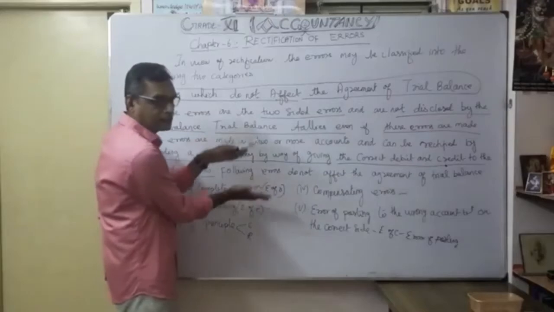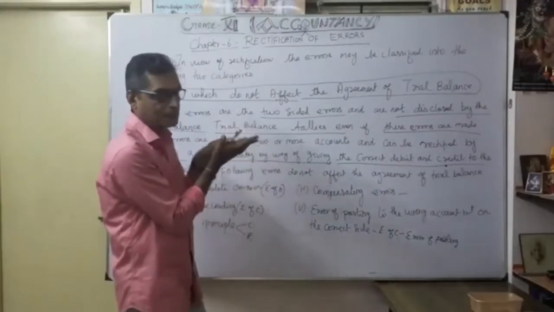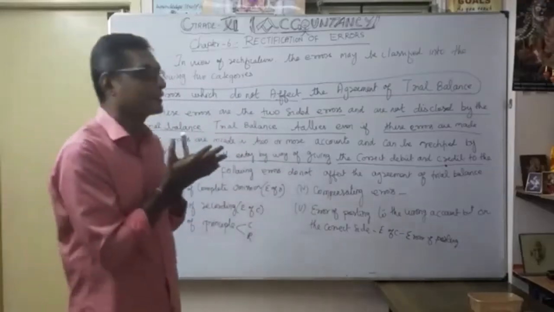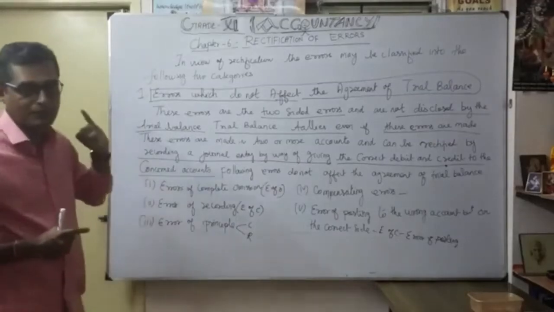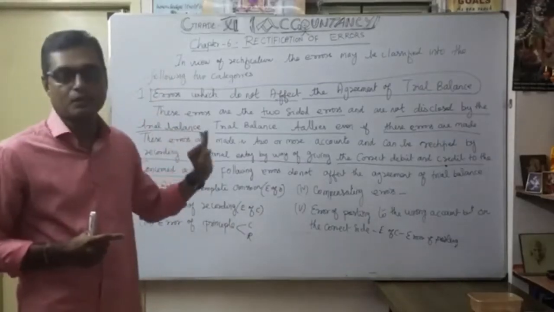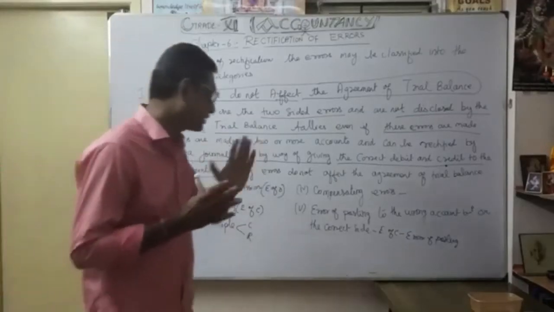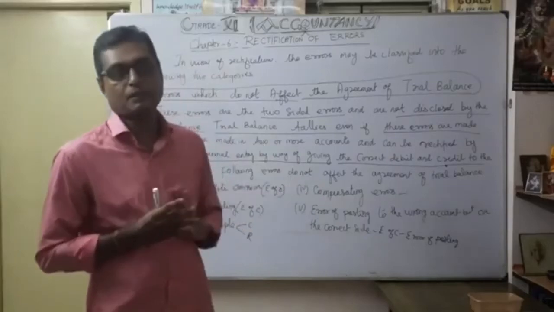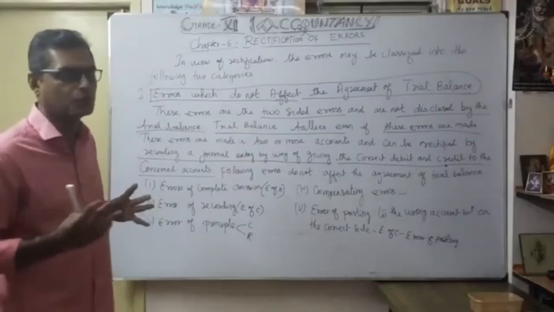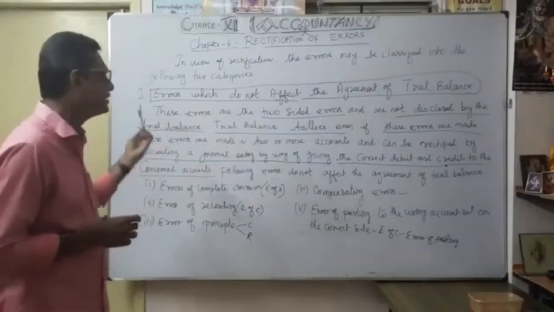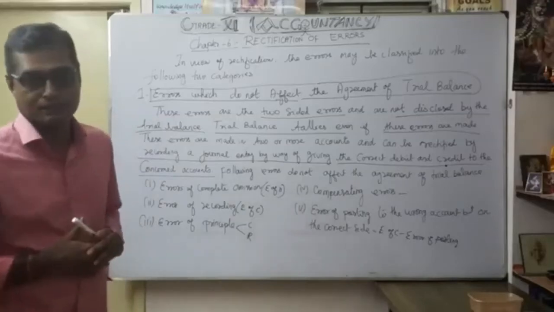We have already discussed according to classification. Now we are going to discuss which errors do not affect the trial balance and which do. The first category: errors which do not affect the agreement of trial balance. Under that, the five are: error of complete omission, error of recording, error of principle, compensating error, and finally error of posting to the wrong account but on the correct side. It comes under error of commission, under error of posting. Now we will discuss examples, and then you will be able to understand. That is the first discussion. It is very important: the category-wise errors which do not affect the agreement of trial balance.